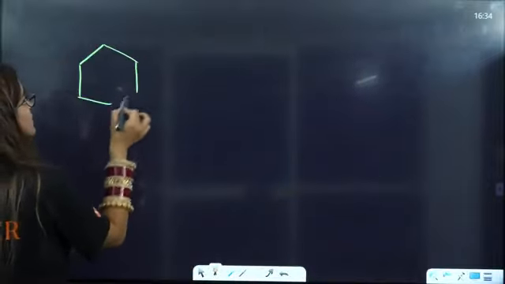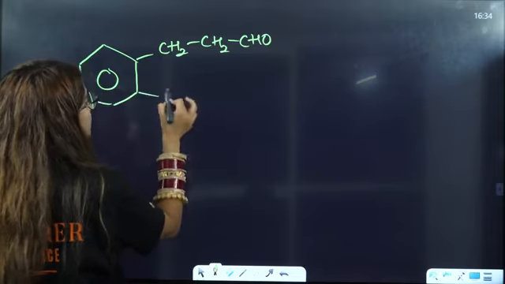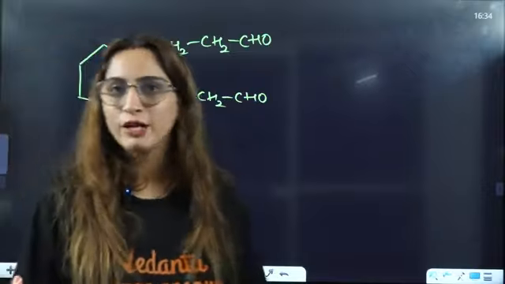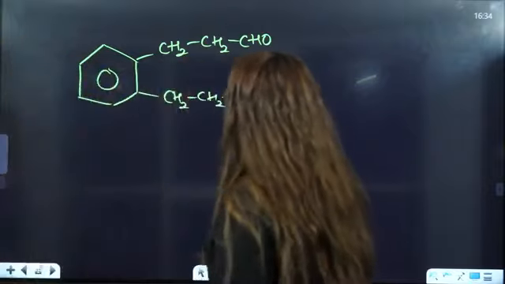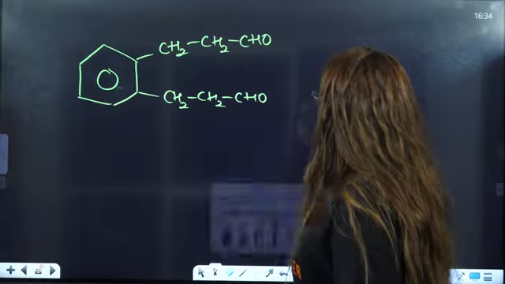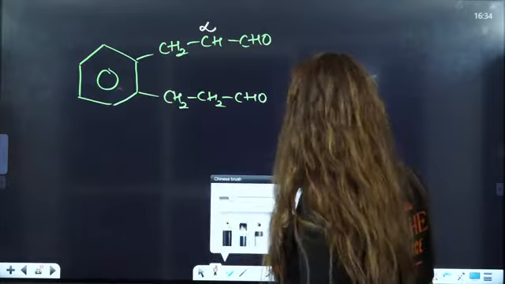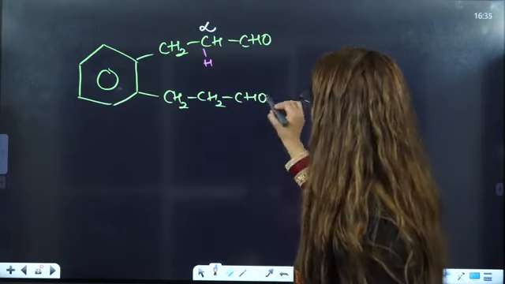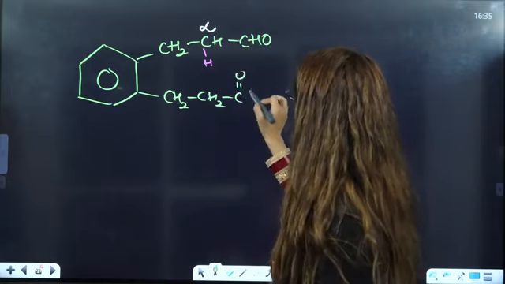Now, if you have to solve this, this is benzene, and here you have CH2, this is CH2, this is CHO, this is CH2, this is CH2, this is CHO. I told you a simple trick of aldol condensation, whether it's intra or inter, doesn't matter. For one, just think about any alpha here. I'm thinking about this alpha. I want to see hydrogen here. Open up this hydrogen, and open up this CHO, so that will be C double bond O and this is H.